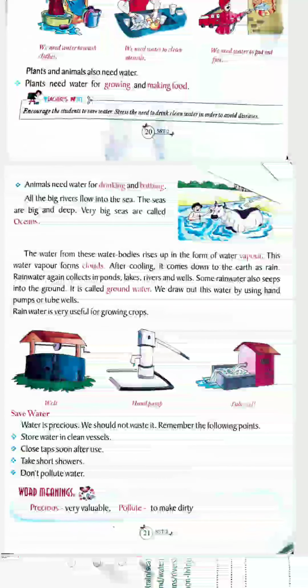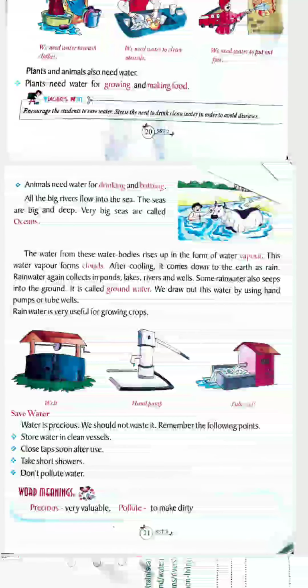It rises up and goes into the sky, and after reaching the sky it forms clouds. This water vapor forms clouds. After cooling, this water vapor goes up in the form of fog. This fog goes up and then forms the rain bearing clouds in the sky.